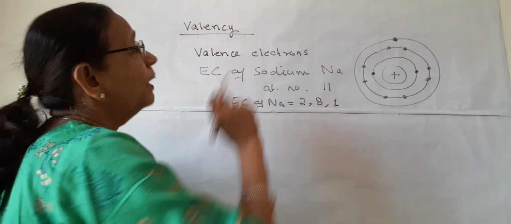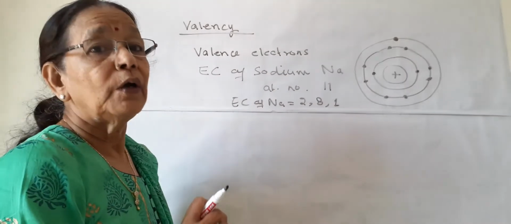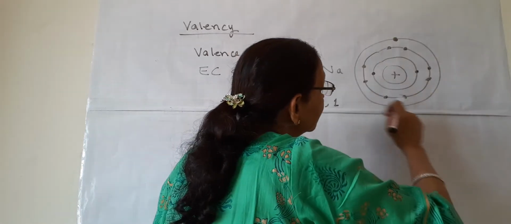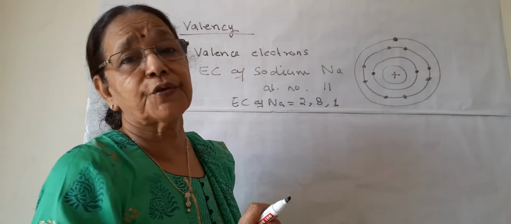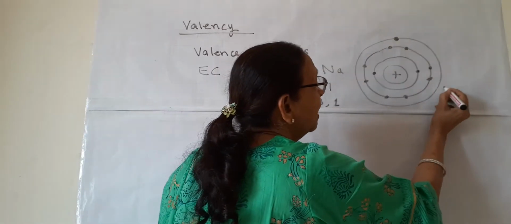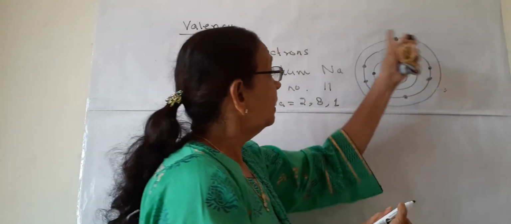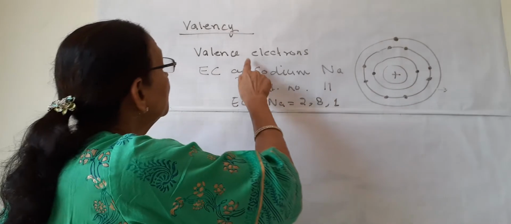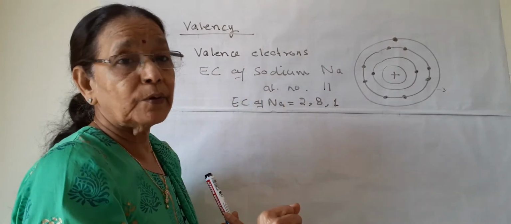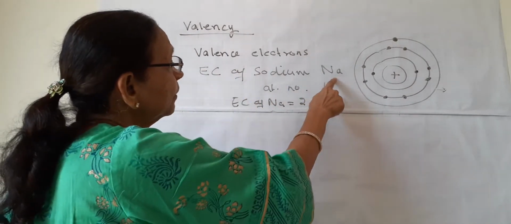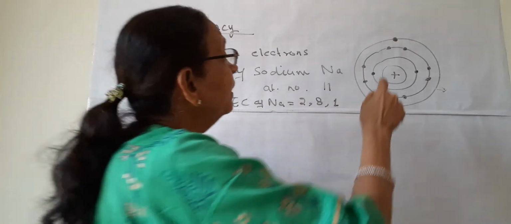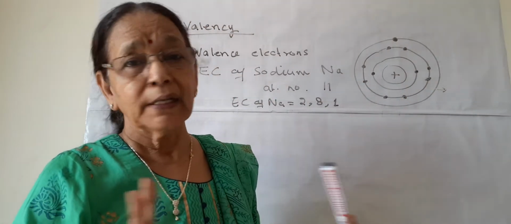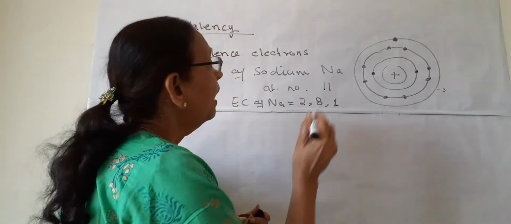We are talking about valence electrons. What are valence electrons? The electrons present in the outermost shell. Here, this is the outermost shell. So the electrons present in the outermost shell are known as valence electrons. So how many valence electrons does sodium have? It has only one valence electron. This is one thing.